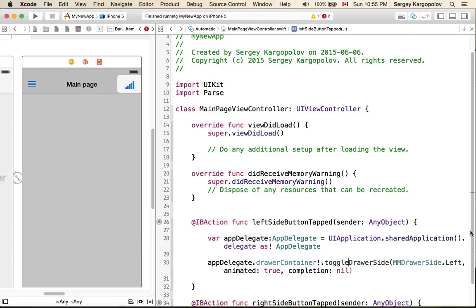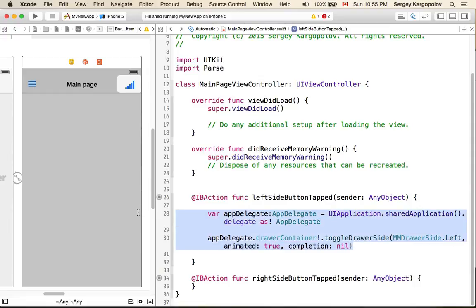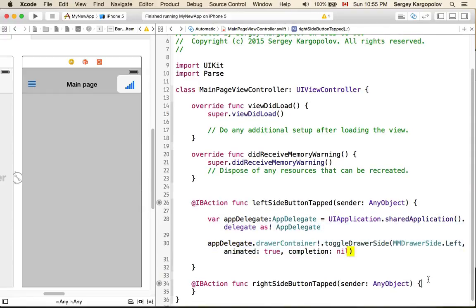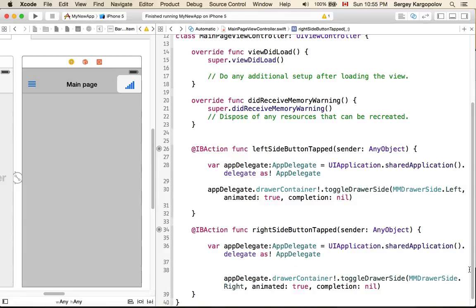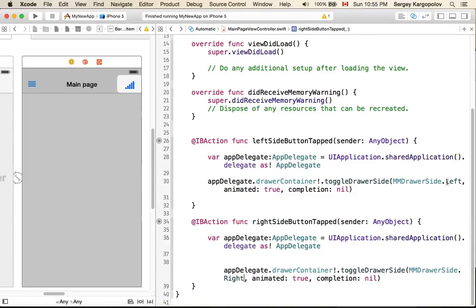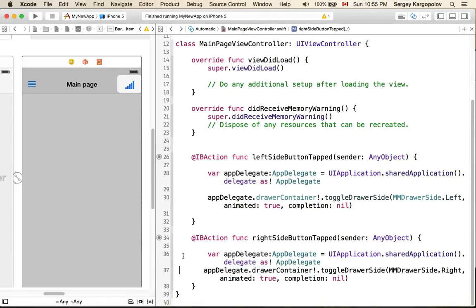That's for the left side, and for the right side we're going to use exactly the same code. We instantiate the app delegate, and then for the toggle we're going to toggle the right side. For the left side it is left, and for the right side it is right.